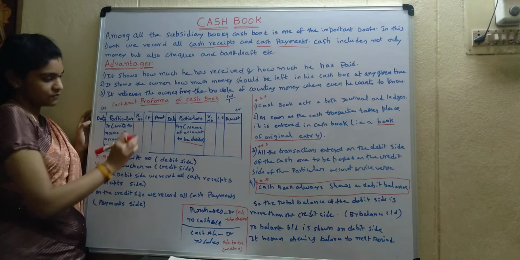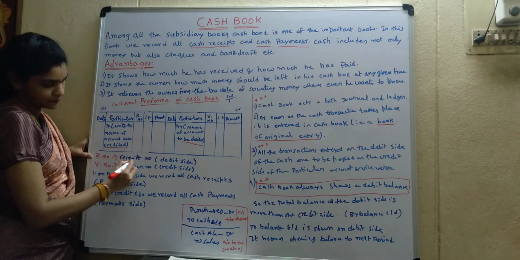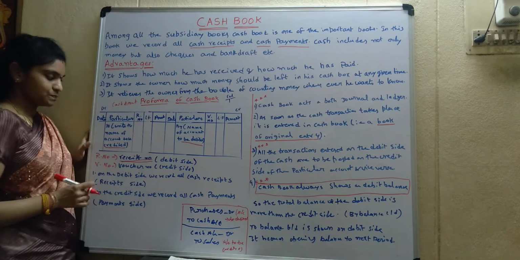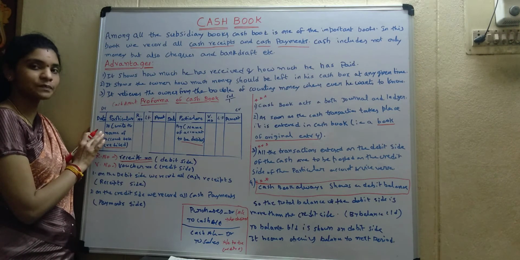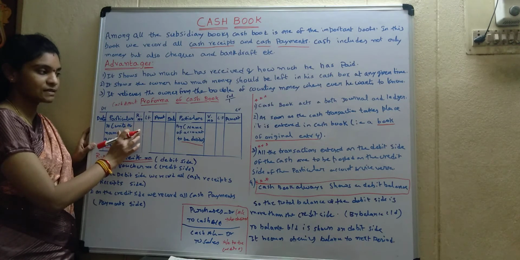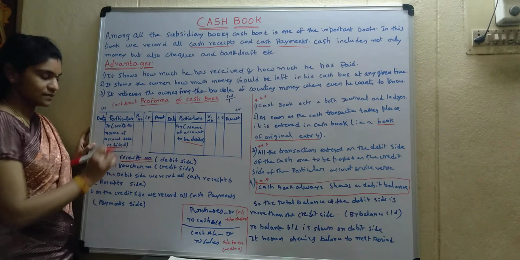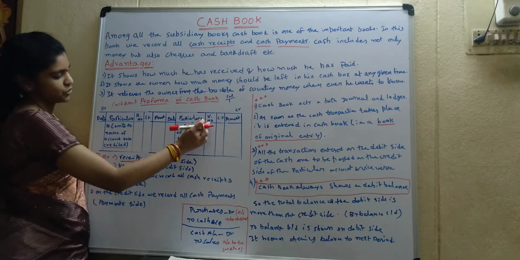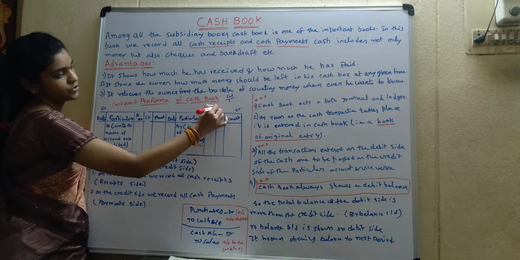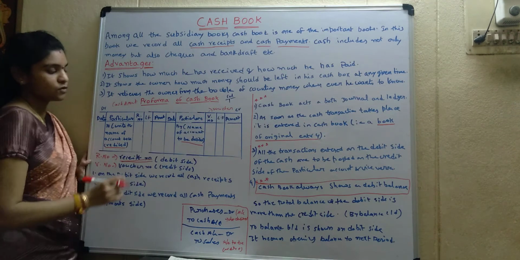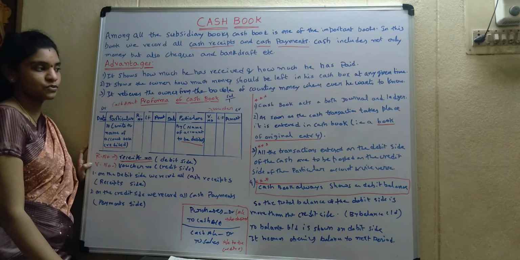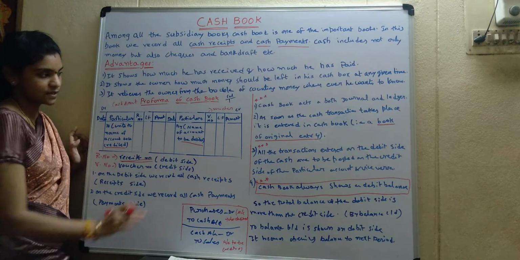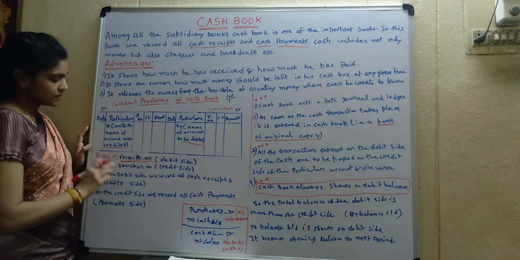What is meant by R number? It means receipt number. On the debit side, we note the receipt number. If you make any sales, we give a receipt, no? This receipt number is noted in this column. And coming to the V number, V number means voucher number. If you make purchases, the issued voucher number is noted here. And next, LF and amount, all these you know.